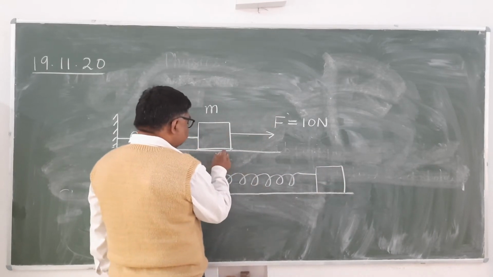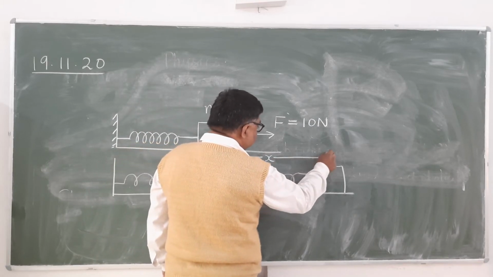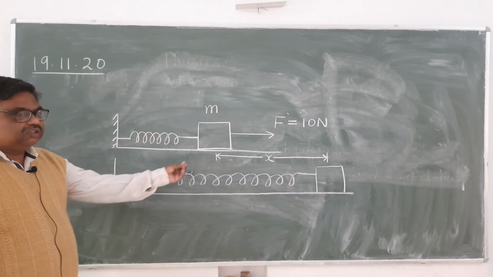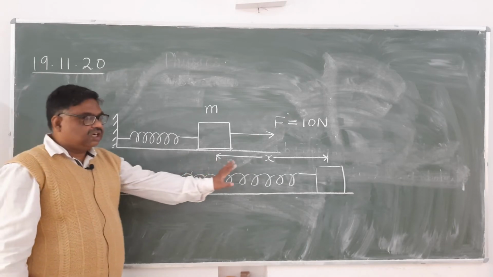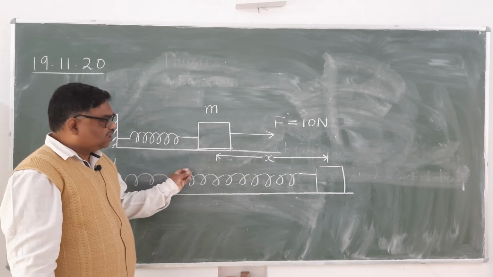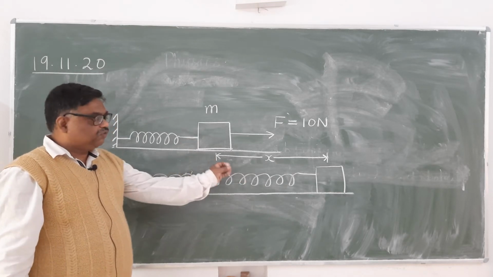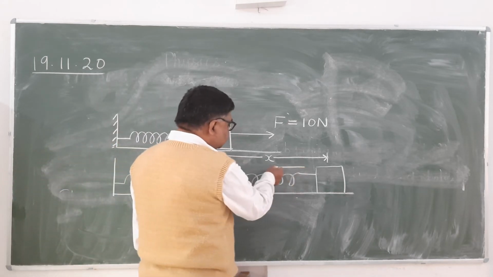And the length of the spring is elongated by this distance. By this much length, the spring's length increases. Now, why is it increasing up to this length? See here, as soon as the spring starts elongating, a force will build up in this direction.